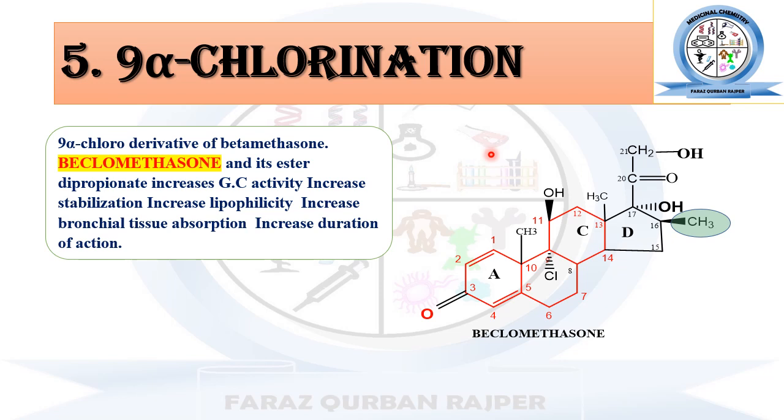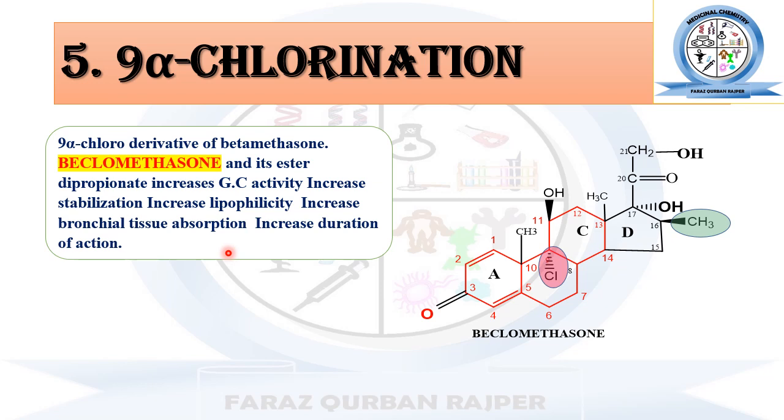We can also say that beclomethasone is usually synthesized by the 9-alpha chlorination of betamethasone. Like this, you can observe that beclomethasone has an additional chlorine atom at the carbon number 9 position. It is basically the 9-alpha chloro derivative of betamethasone.